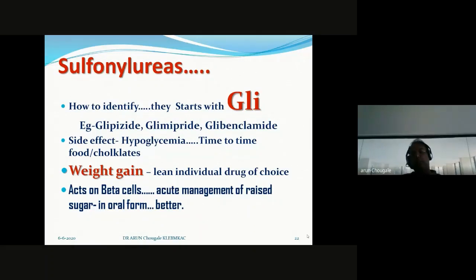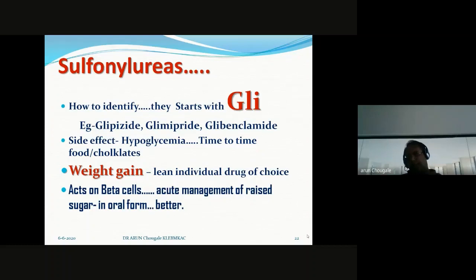That's why acute management of raised sugar, especially in oral form. For acute management of raised sugar, we have so many injectable therapies, intravenous and intramuscular, using insulin. But with respect to oral dosage, the acute management of raised blood sugar, or high blood sugar, is best managed with